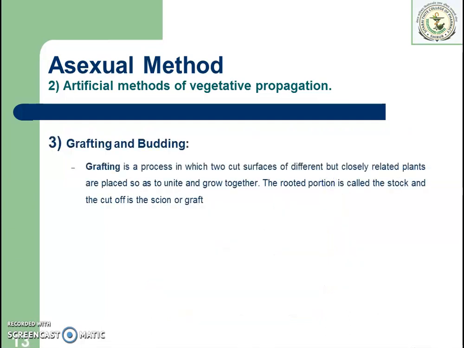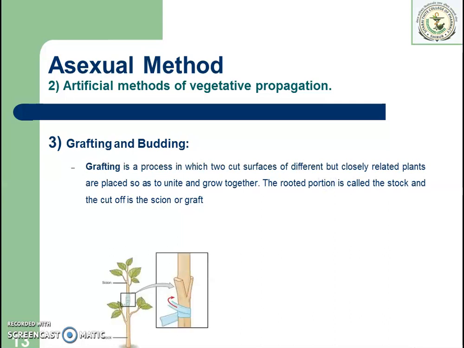Then third is grafting and budding. Grafting is a process in which two cut surfaces of different but closely related plants are placed so as to unite and grow together. You can see in the image there are two plants which are grown together.